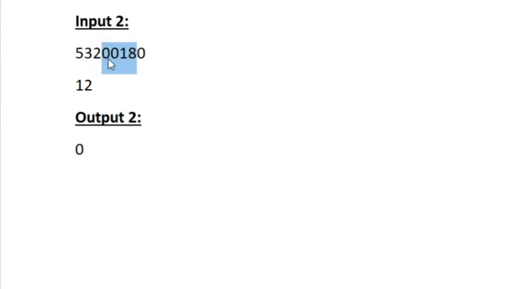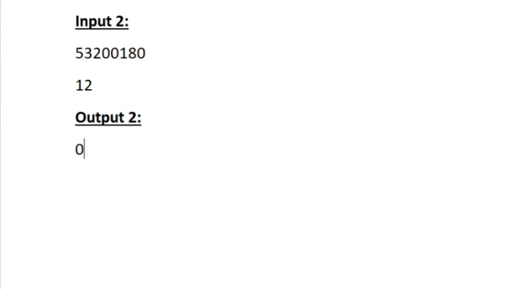And then 0018. It is also given in the question that the 4 digit integer must not have leading zeros, so it is not valid. And then the next 4 digit integer is 0180. Again it has a leading 0, so this is not valid. So we have tried all 4 digit integers and none of the integers is divisible by 12. So there are no integers which are divisible by 12, so we print 0 as our output.